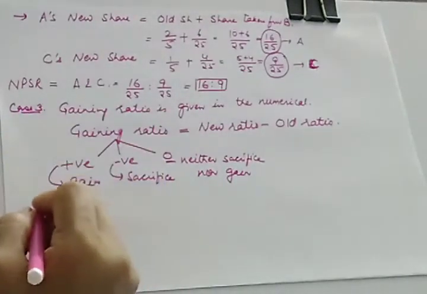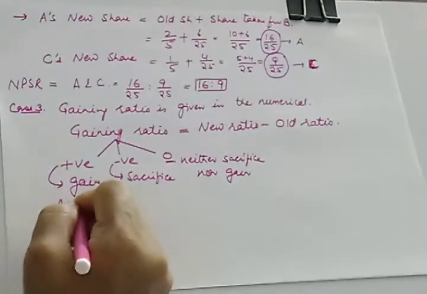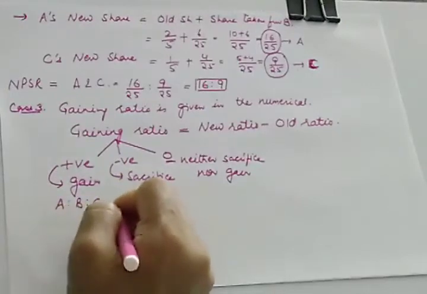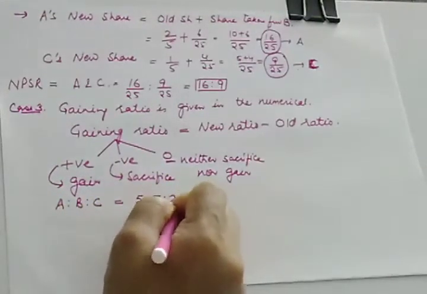For this, let us take one example. Suppose A, B, C are 3 partners sharing profits in the ratio of 5 is to 3 is to 2.